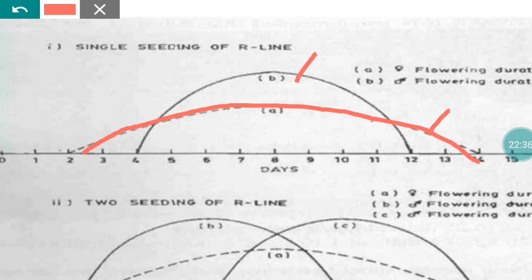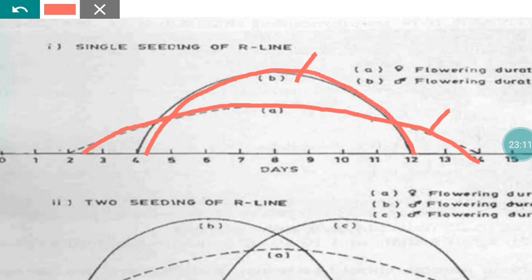In this case you planted only one seedling per hill in the R line. The flowering period of the R line is only about 8 days. Sometimes the R line comes to flowering on the 4th day, that is 2 days after the A line, so it starts giving pollen to the A line from the 4th day only, up to the 12th day.